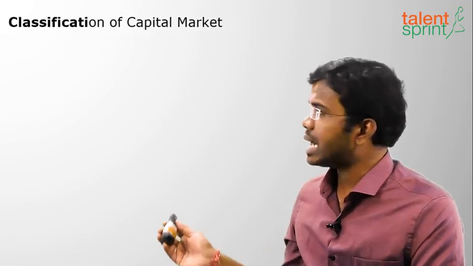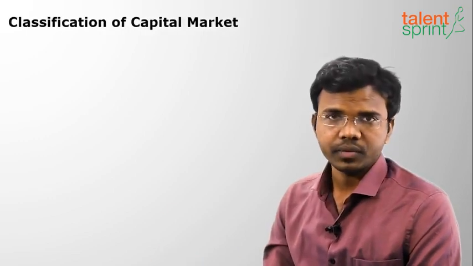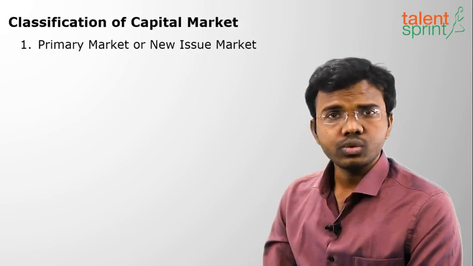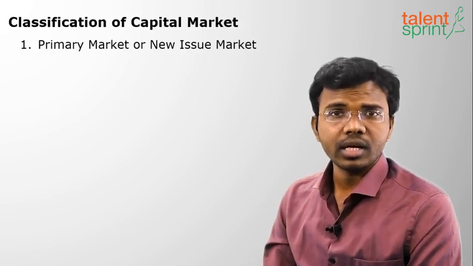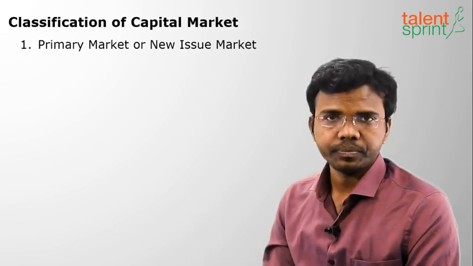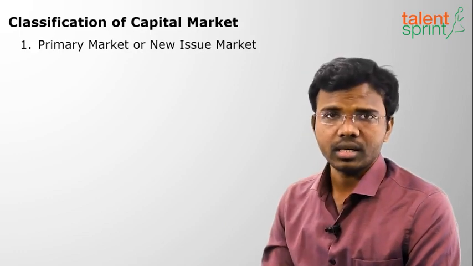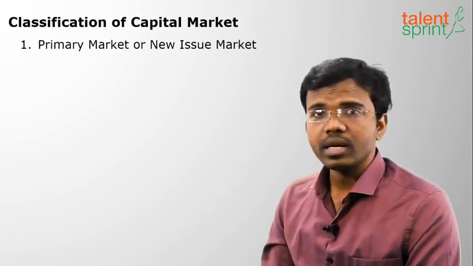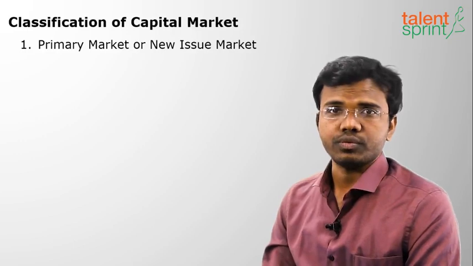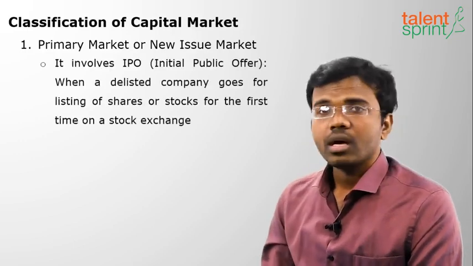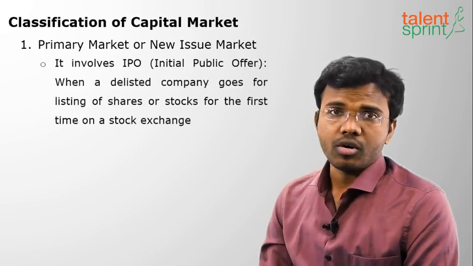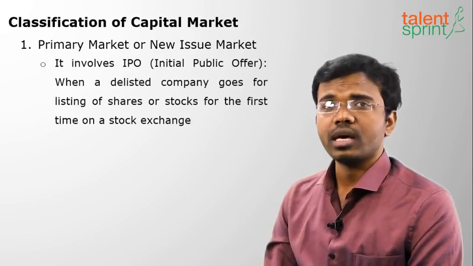Now we shall see the classification of the capital market. It is classified into two types. First is the primary market or new issue market. Next is the secondary market. First, what is this primary market? Why is it called new issue? Because it involves IPO, initial public offering. So what is this IPO?